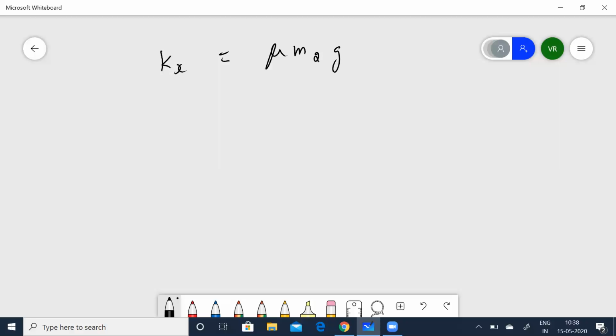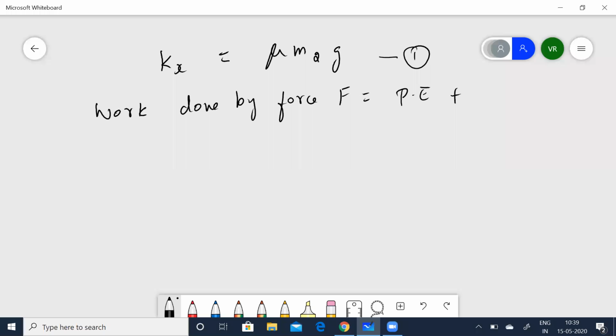Okay. Let us now keep this as one equation. Now for the mass m1, you'll have to equate the energies with work done by force F. Now what will be the work done by the force F? Work done by force F is equal to potential energy of the spring plus work done against friction.